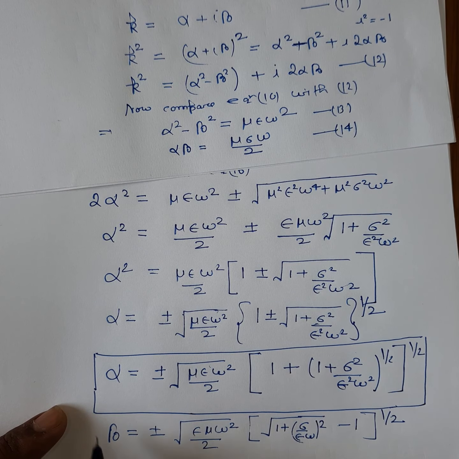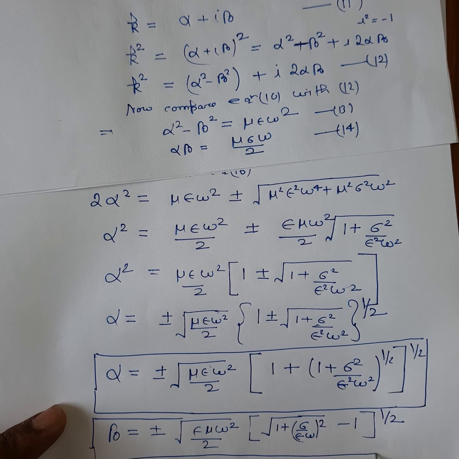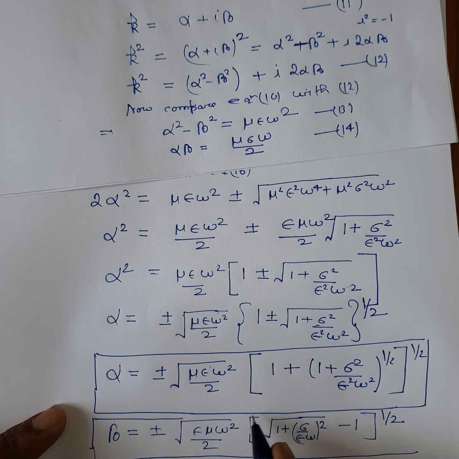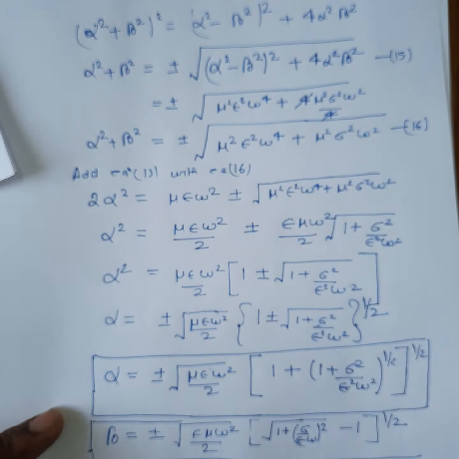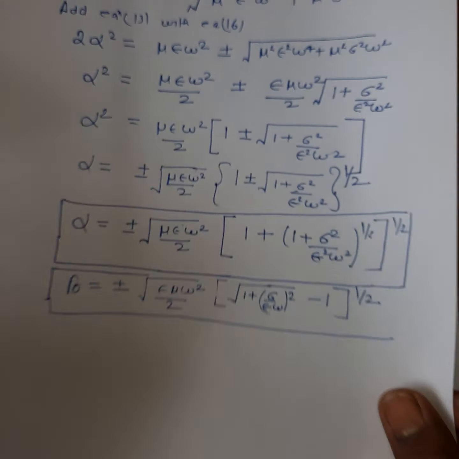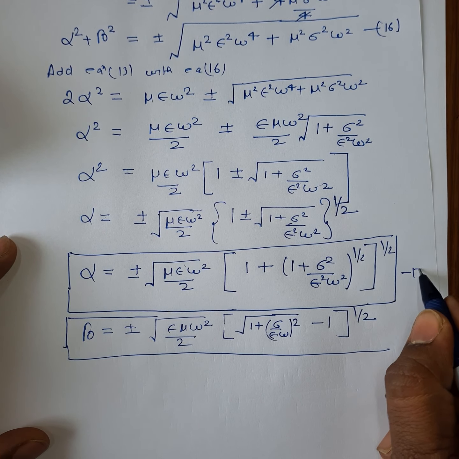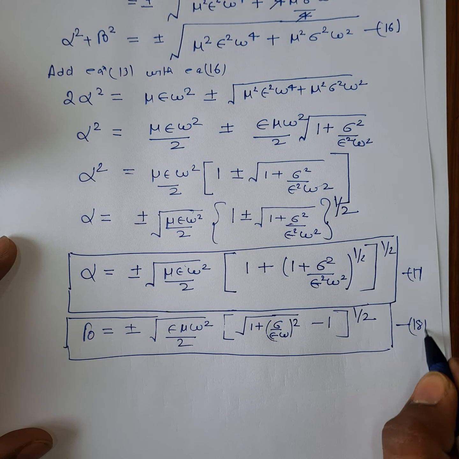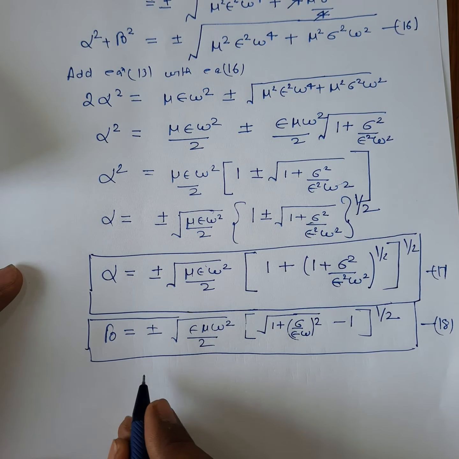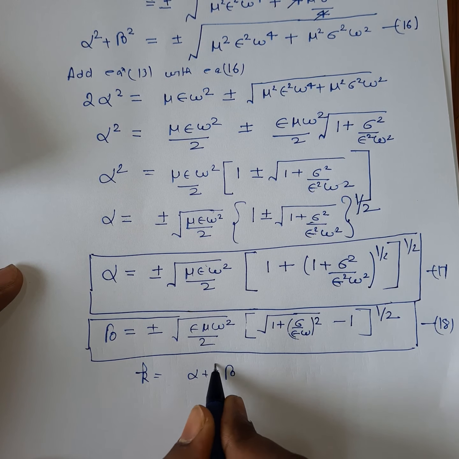This is for beta. This was equation number 16, so you can call it equation number 17, and this will be your equation number 18. So once you know alpha and beta, you can find out k as alpha plus i beta.